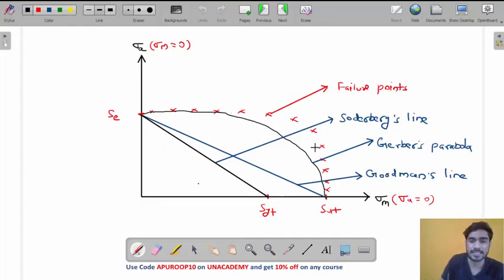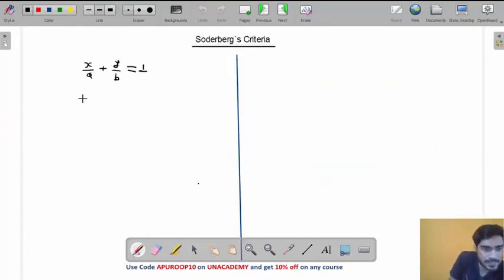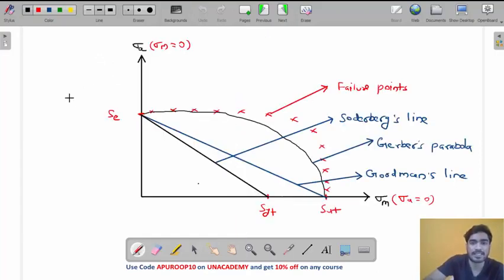What is your x-axis? Your x-axis is sigma m, my friend. And A is what? It is cutting the x-axis at point A. Soderbergh line is cutting the x-axis at SYT.